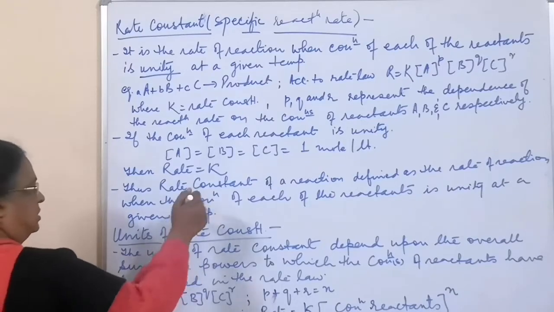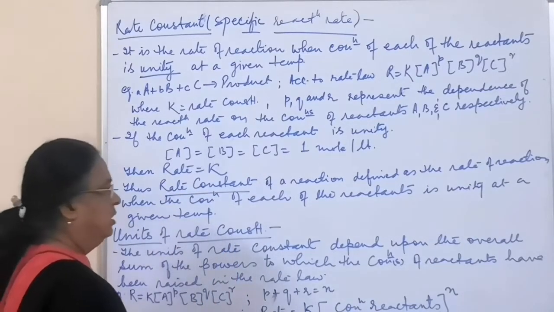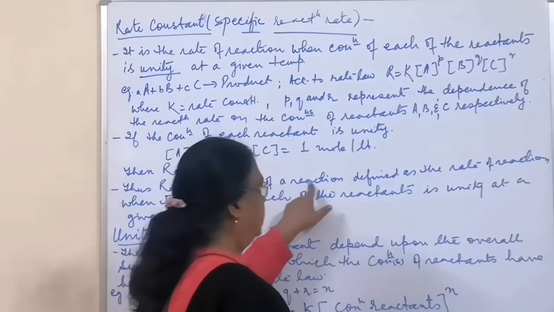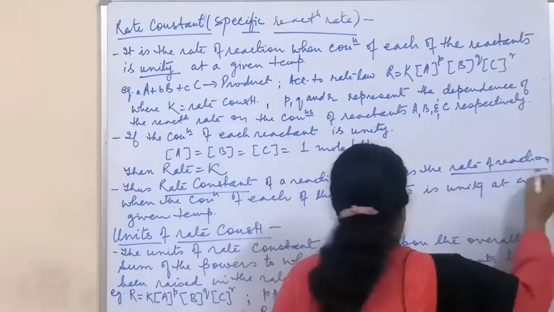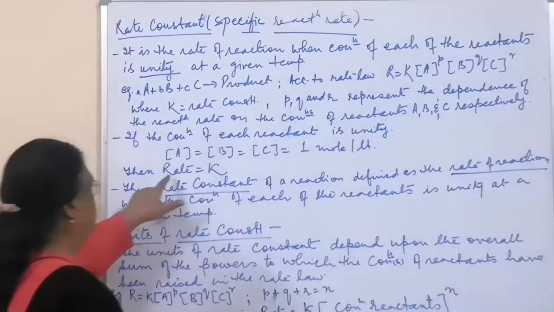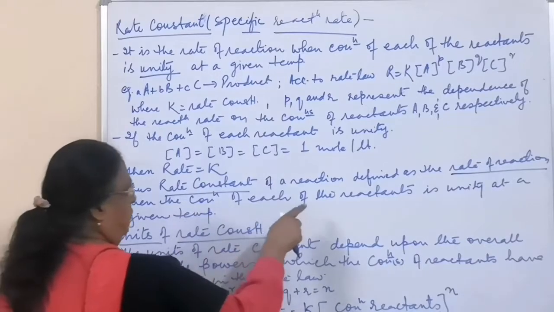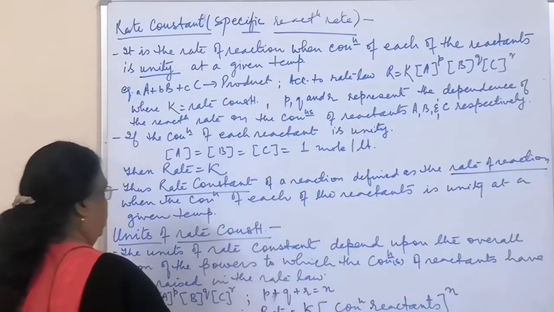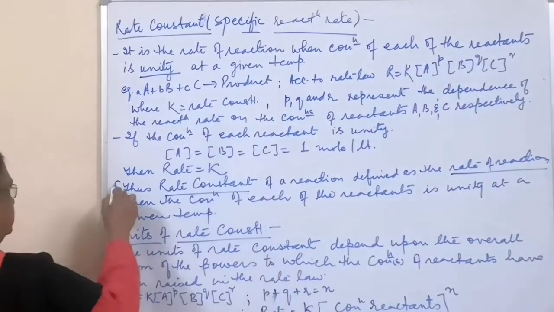So the rate constant of a reaction is defined as the rate of reaction when the concentration of each of the reactants is unity at a given temperature. So this is the definition, simple thing.